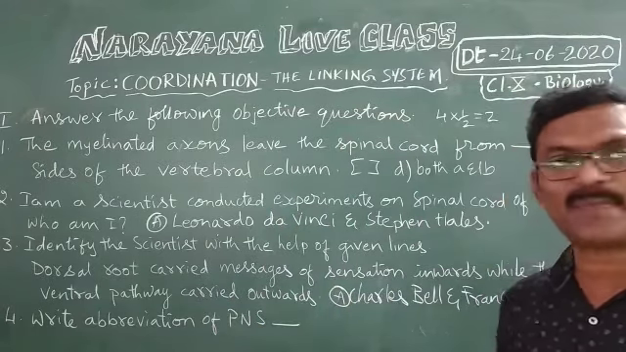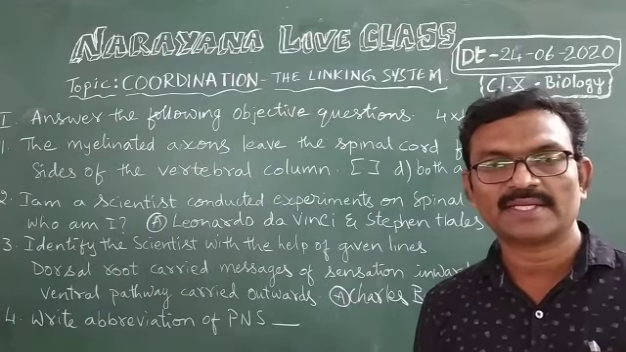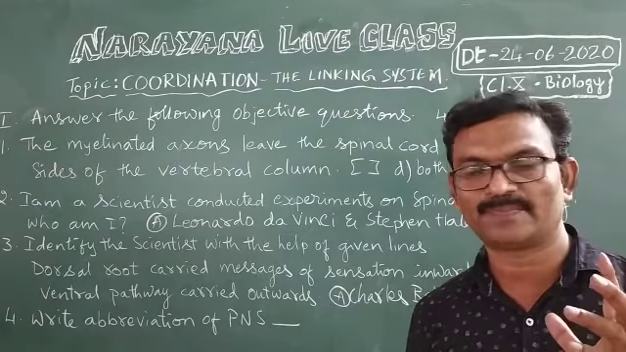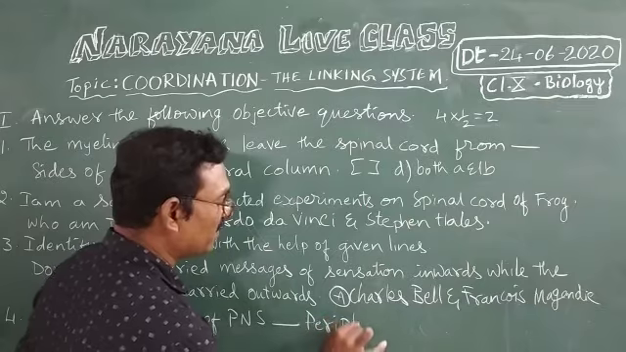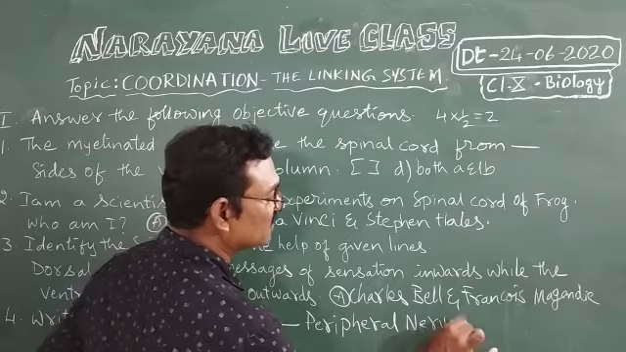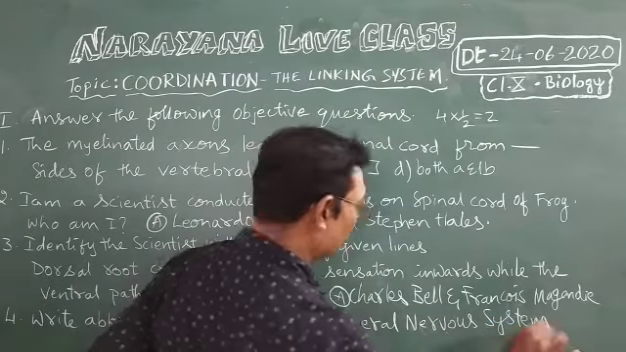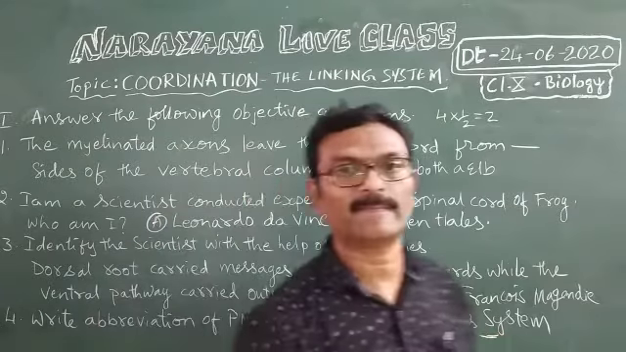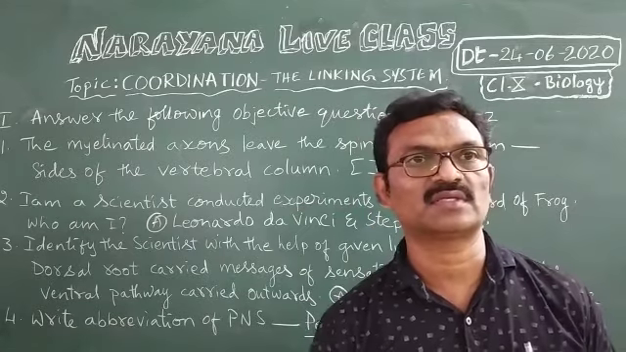Next, write abbreviation of PNS. Full form of PNS. So what is that? Peripheral nervous system. P for peripheral, N for nervous, S for system. Peripheral nervous system. Now let us see very short answer questions.